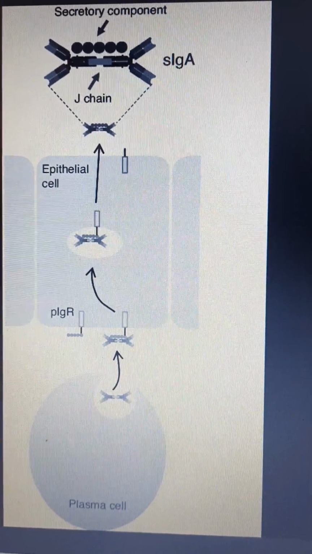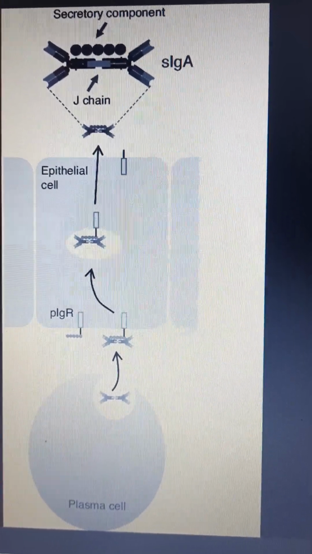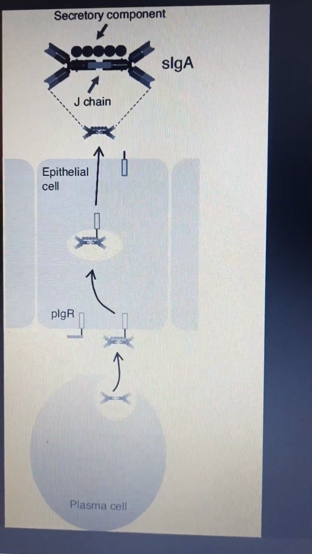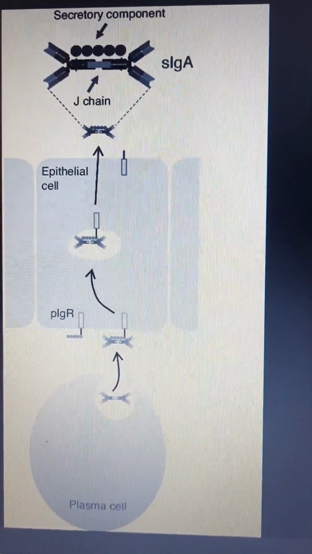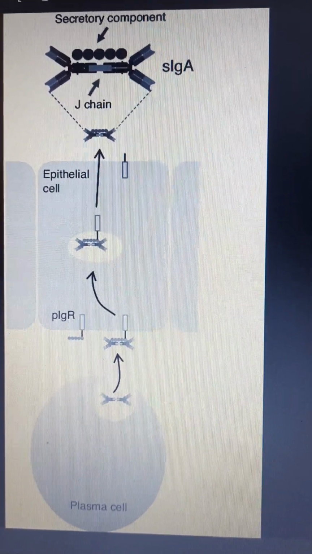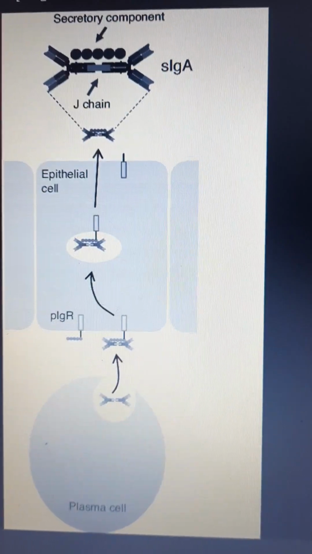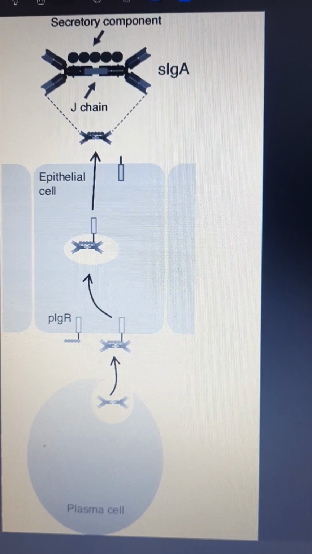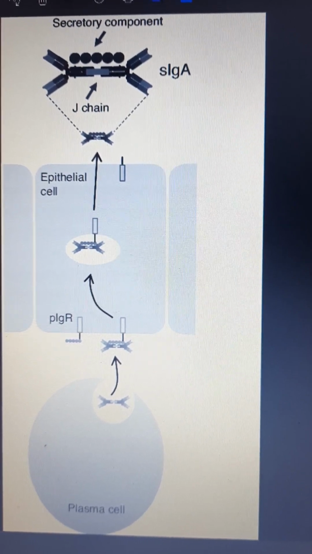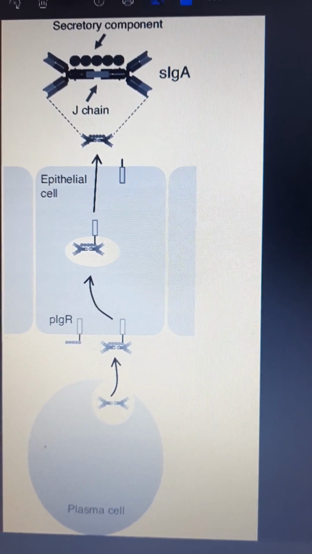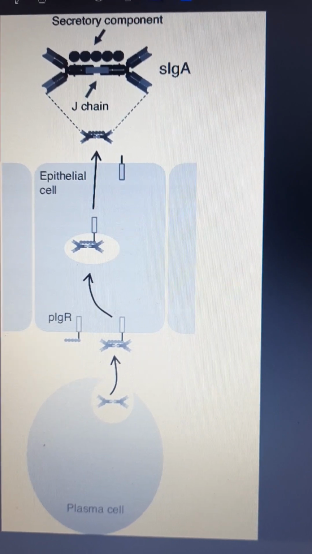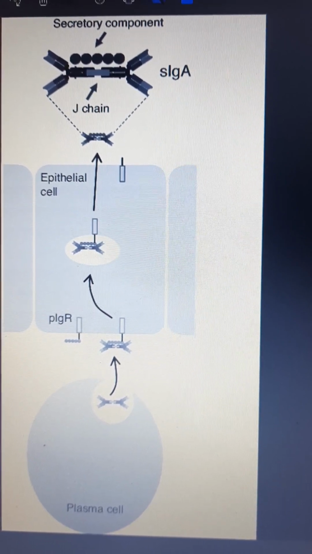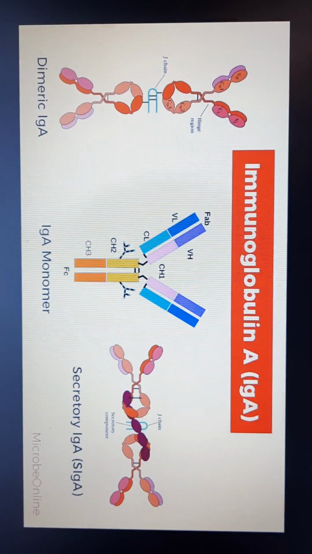The secretory piece has a single polypeptide chain of molecular weight 70,000, and the J chain is also a polypeptide chain of molecular weight 15,000. This is secreted by the plasma cells. The IgA is synthesized by plasma cells in the lamina propria of a mucous membrane, and they dimerize intracellularly by the secretory component and the J chain.